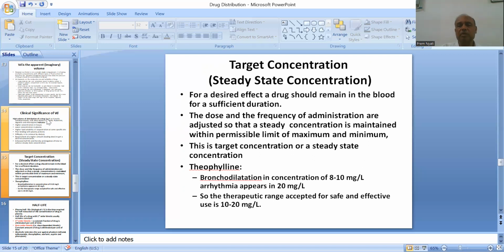If we take the example of theophylline, that is an anti-asthmatic drug, the bronchodilation occurs at a concentration of 8 to 10 milligram per liter, while arrhythmia occurs at 20 milligram per liter. So the therapeutic range accepted for a safe and effective use is 10 to 20 milligram per liter. So that is the maximum and minimum concentration that we could achieve.